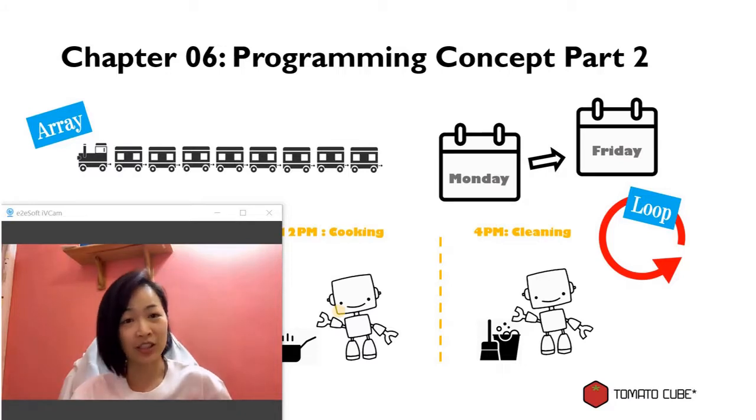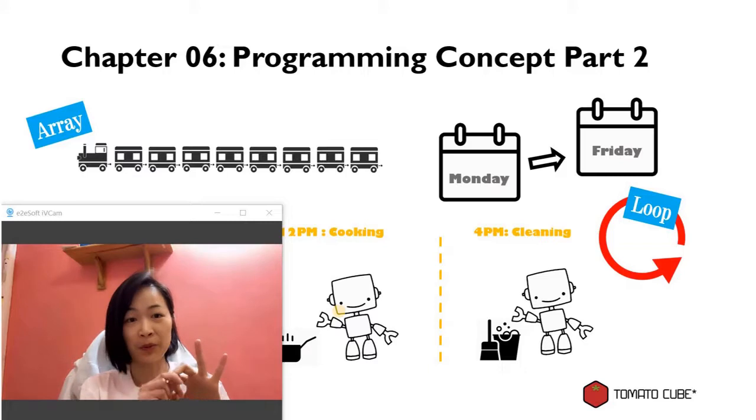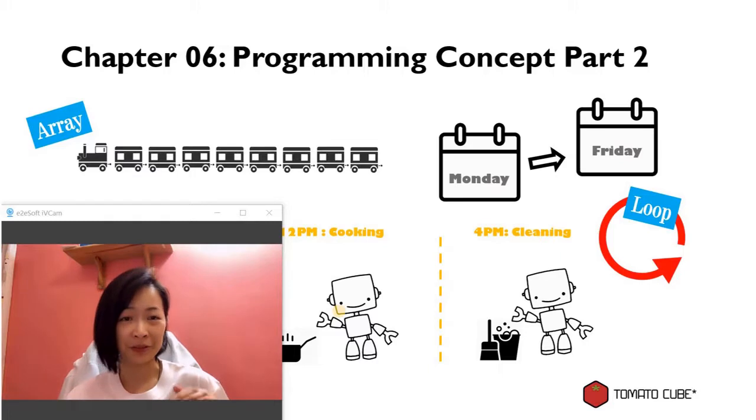Last week in Chapter 5, we learned 3 programming concepts. The first one was variable, and then you learned about some simple mathematical operation. And the last concept you learned was condition. So we use this programming concept a lot in our real programming world. So today I'm going to show you 2 more programming concepts. So let's check it out.